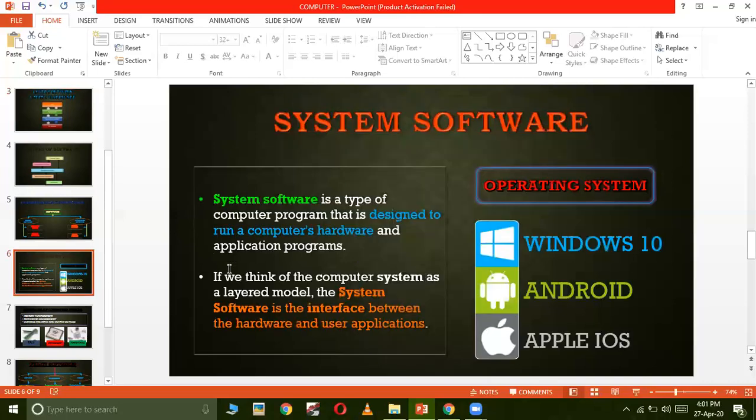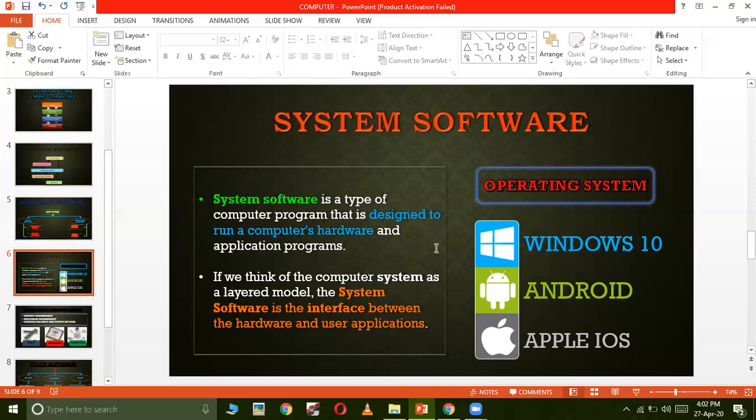So that is why system software is used. System software is the interface between the user and the hardware. And without the system software, you cannot perform any task on your computer.